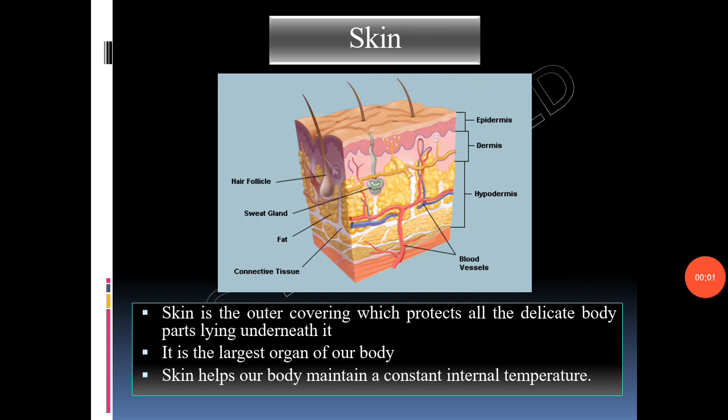Skin. Skin is the outer covering which protects all the delicate body parts lying underneath it. It is the largest organ of our body, which consists of several tissues like sweat glands, hair follicles and receptors. Our skin not only provides protection to the internal body parts but also gives us our sense of touch. So the main function of skin is protection. And our skin helps our body maintain a constant internal temperature.